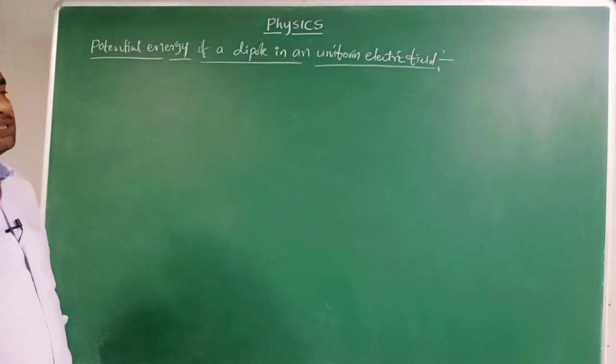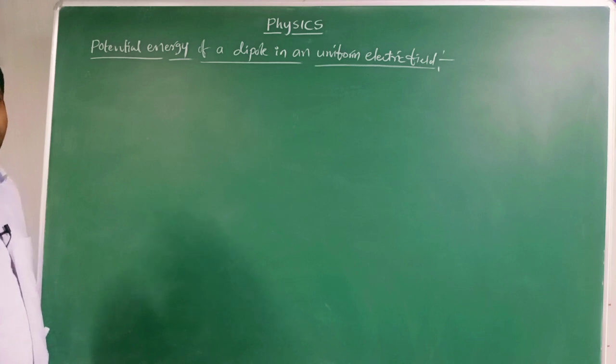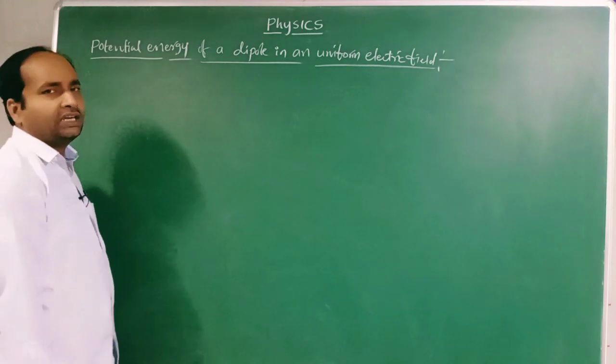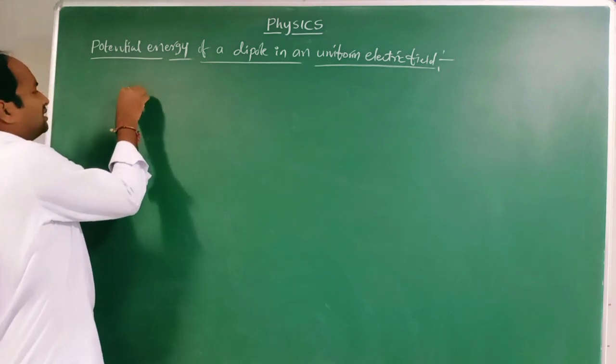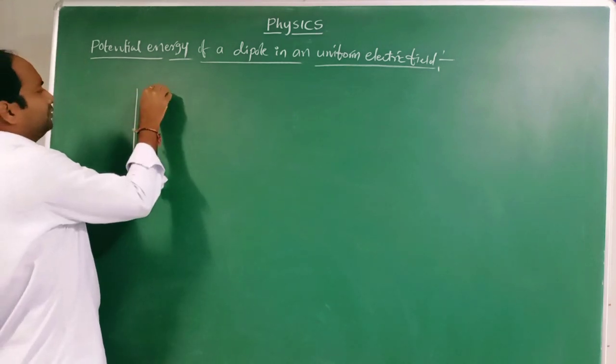See, now what is considered a uniform electric field? Equally spaced parallel lines. Let us consider this is a uniform electric field.